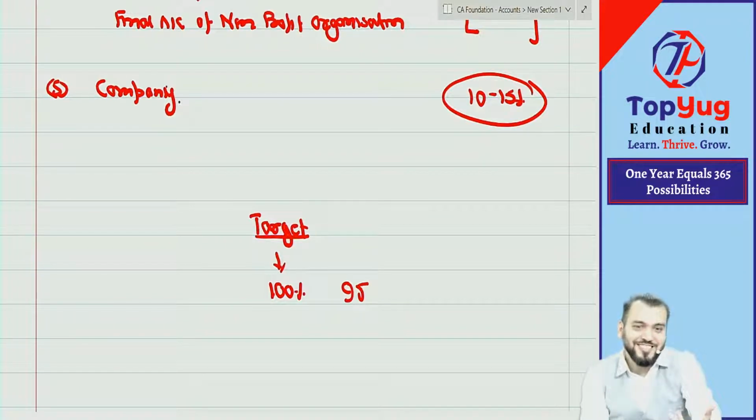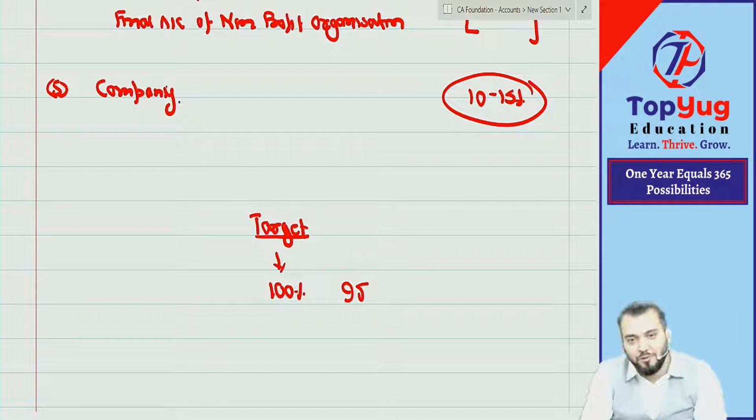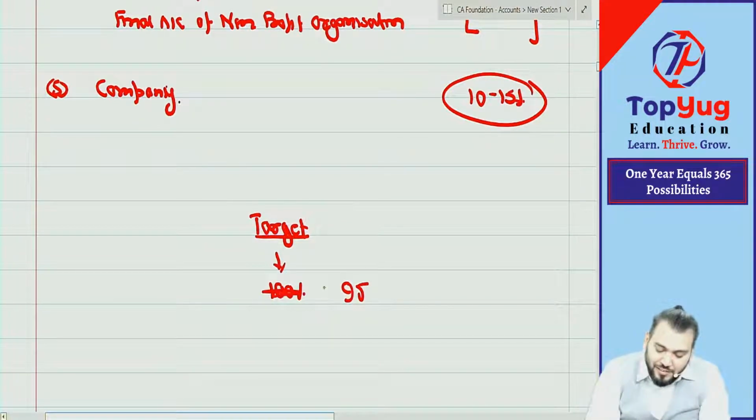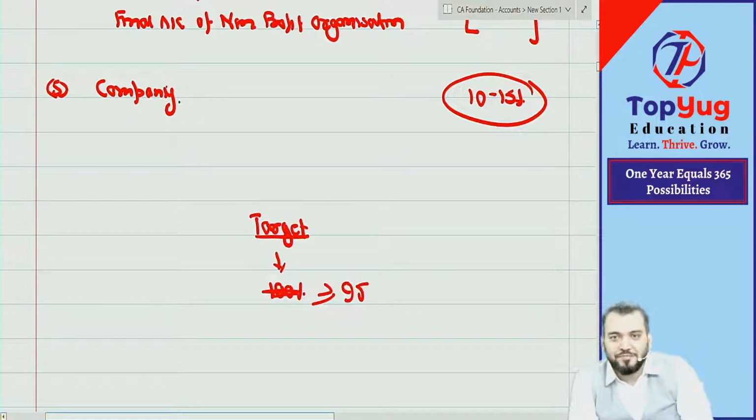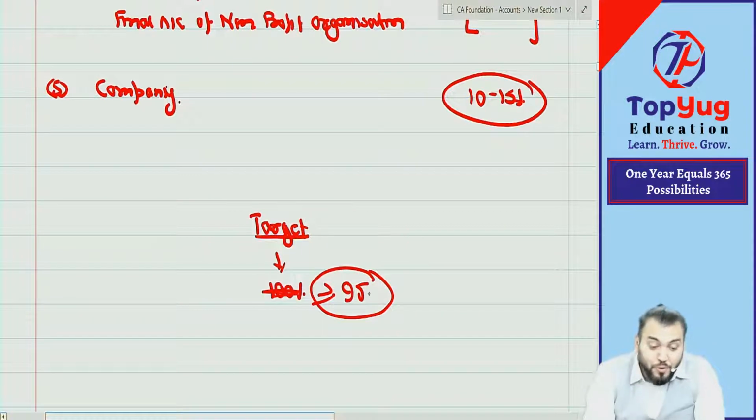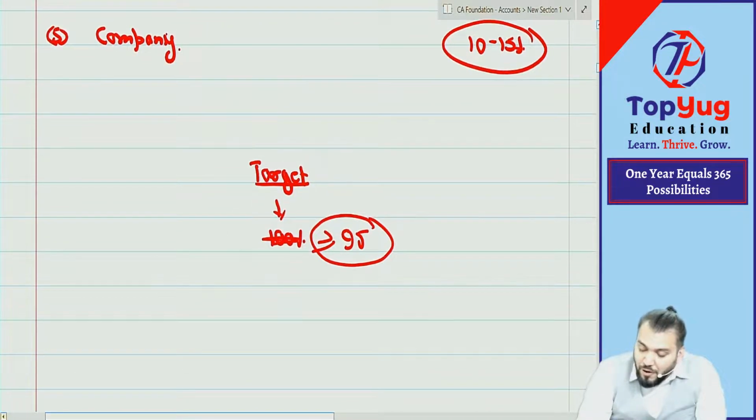Challenge. I scored that much, so you need to score either equal to me or more than me. This becomes our target: 95 or more than 95. Because you should always have a challenge. In any game, you will enjoy it only when you have a challenge. Without challenge, interest will not come. So our target is to score 95 or more than 95.